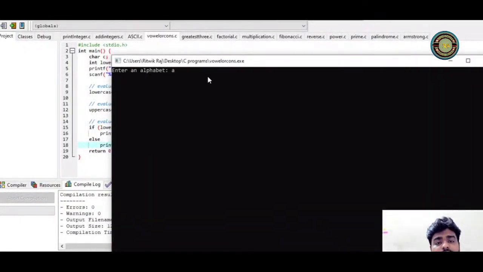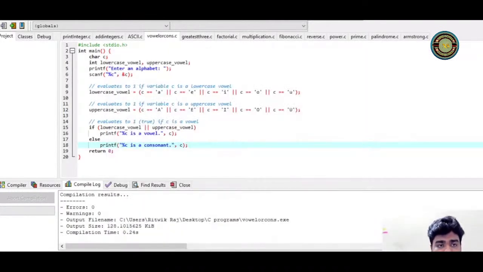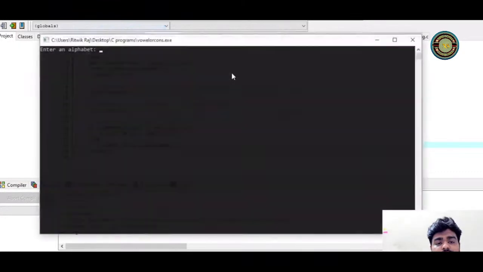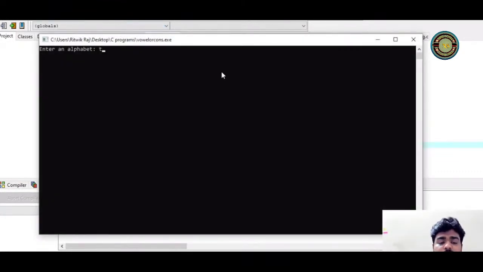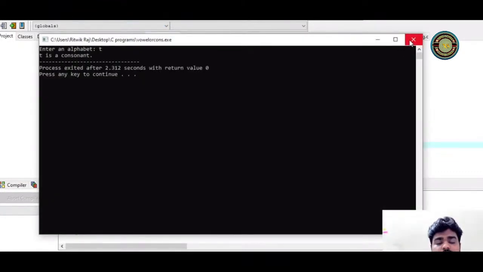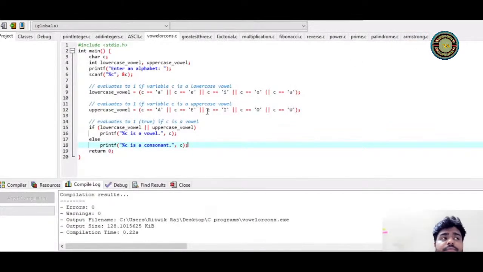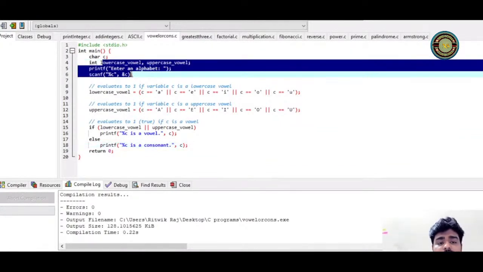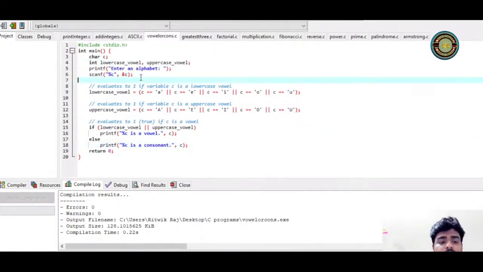Let's say I'm putting A. When I'm hitting enter, it says A is a vowel, right? If I execute it again and say T, then T is a consonant. So it detects whether the character you are giving is a consonant or a vowel. As you can see here, enter an alphabet, whatever character you want to put. Okay, so what are the operators here?